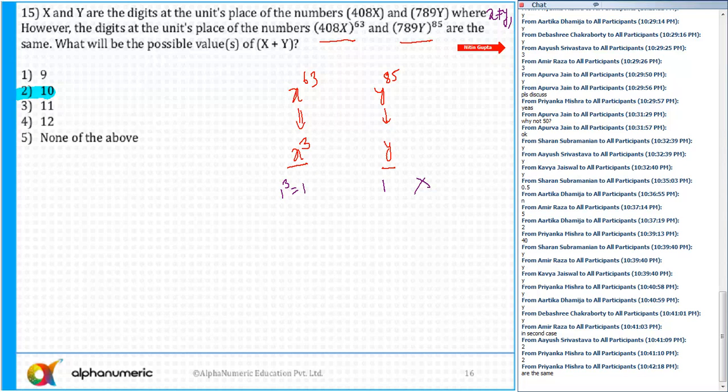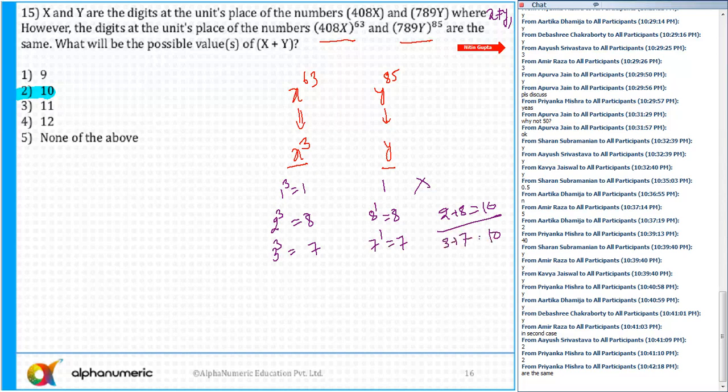Okay. That is not possible. So if I take x cube, 2 cube is equal to 8. So I think 8 raised to power 1 can also be equal to 8. So the value of x plus y is 2 plus 8, which is equal to 10. That is another possibility. Now, if I take 3 cube is 27, 7, and 7 to the power 1 can also be 7. So in that case, the value of x plus y, that is 3 plus 7, is also equal to 10.